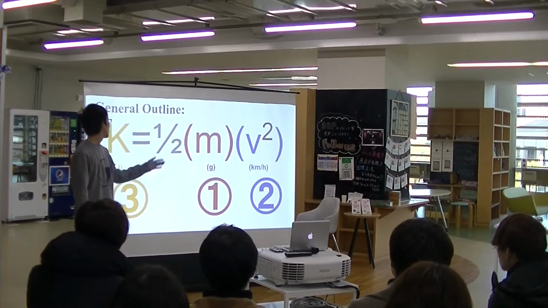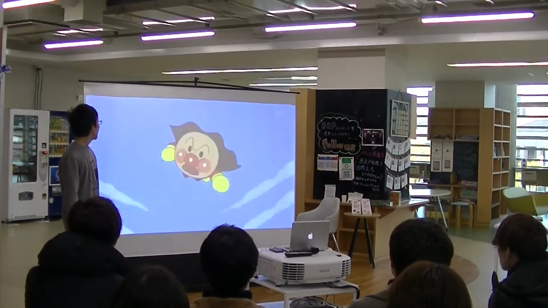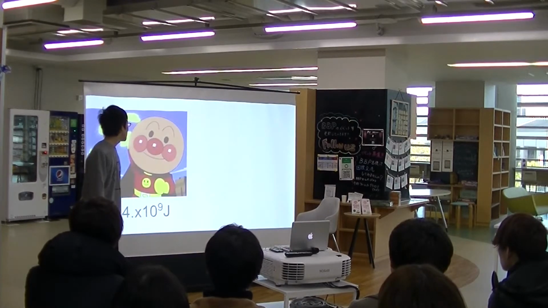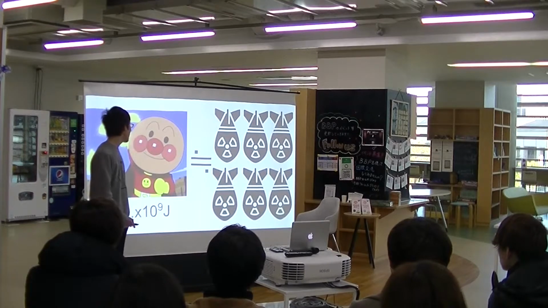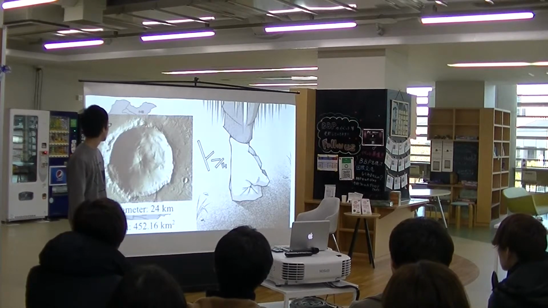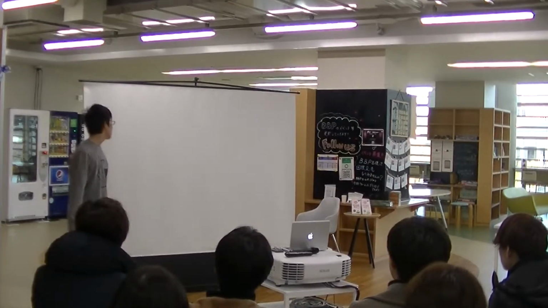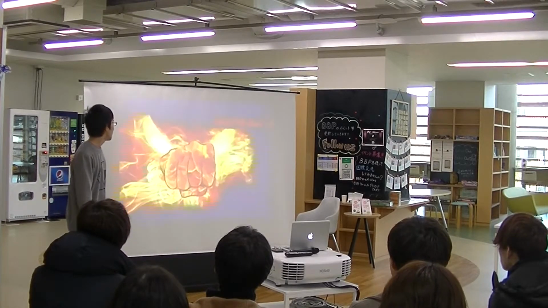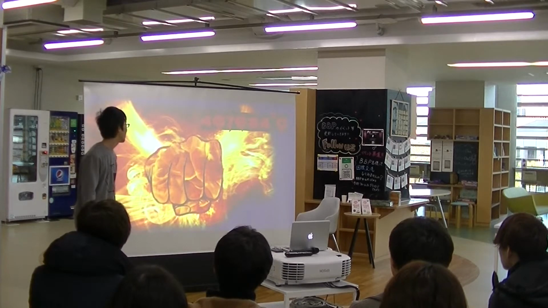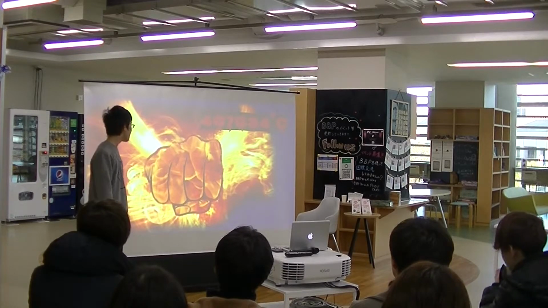We found out the mass and velocity, so we could find out the kinetic energy at last. The kinetic energy is equal to 424 trillion joules, which is equivalent to 6 times a nuclear bomb. In fact, if Ampamon punches the ground of Ota City from the center, he will destroy the whole city, creating a crater diameter of 24 kilometers. And due to his high energy punch, the surface of his knuckle rises to a temperature of 467,634 degrees Celsius, pretty hot.